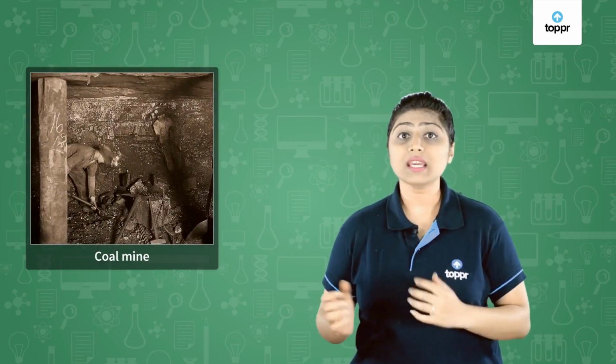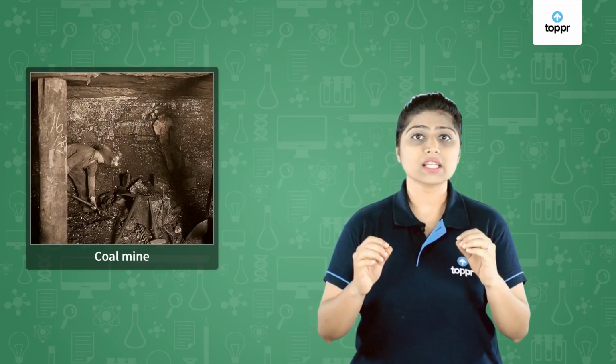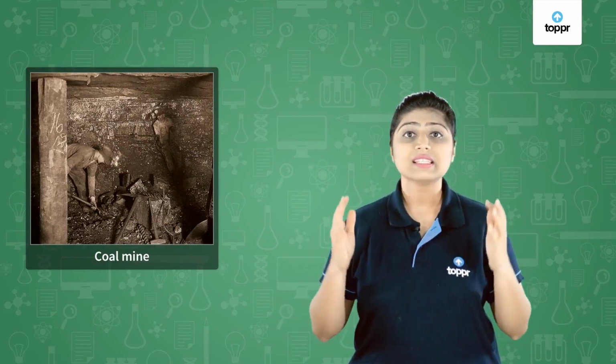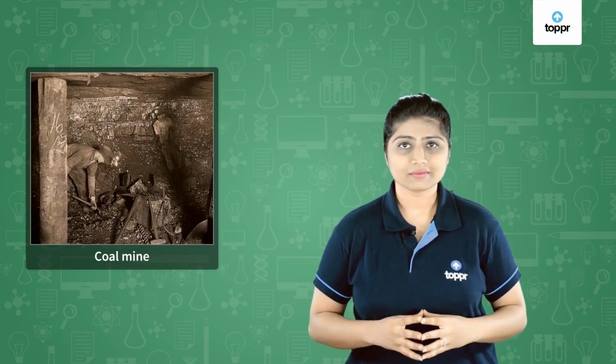Now that you know that coal is found deeper in the ground, how do we extract it? The coal needs to be dug to be extracted from the areas where it is majorly found. These areas are called coal mines. Now think about this. If we have to create coal in laboratories, is that possible? Of course not. The coal formation process takes millions of years, and the conditions required for coal formation cannot be created in a small laboratory.